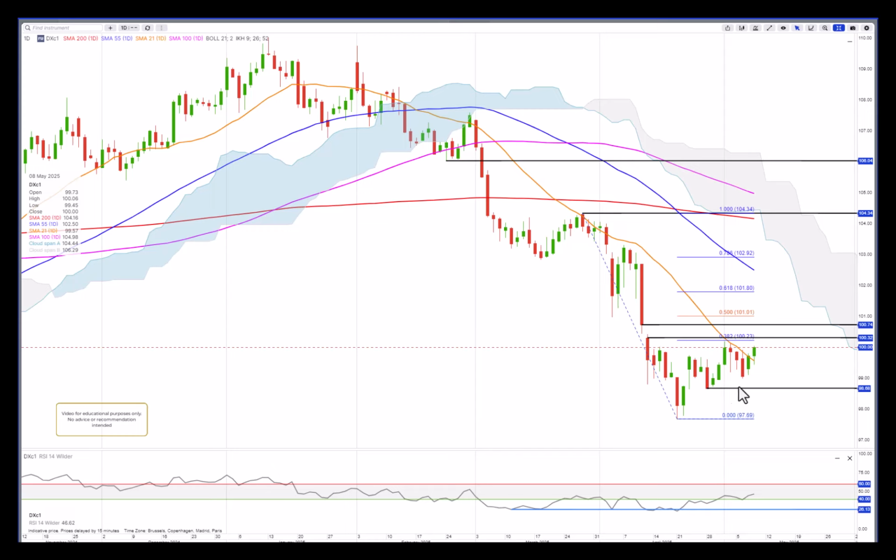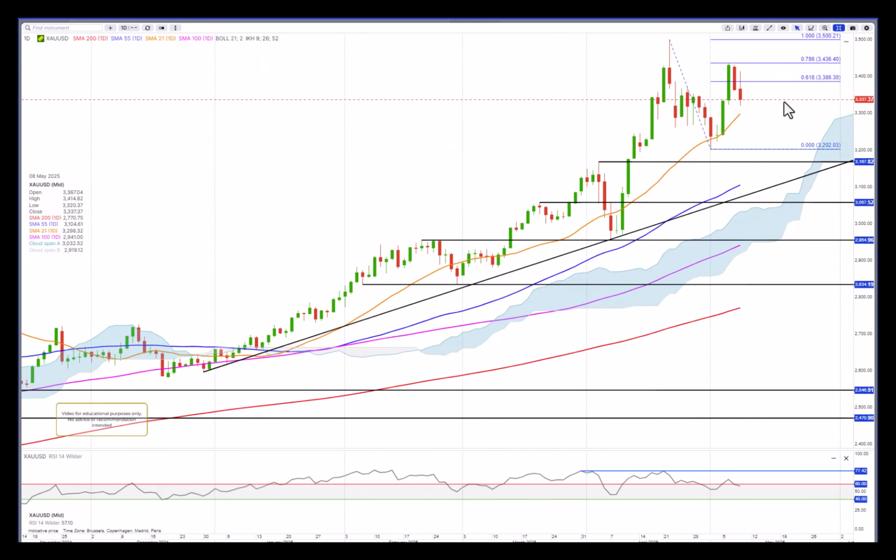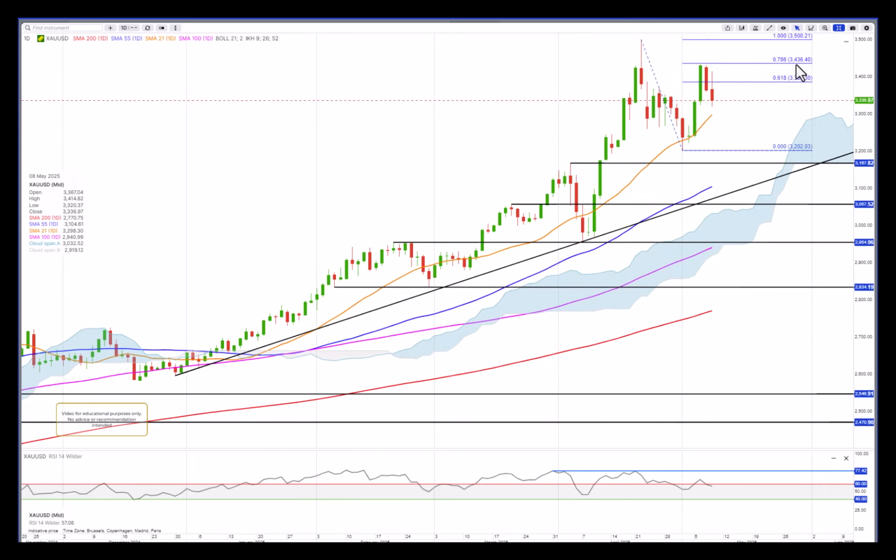Could test the 100.32, and then maybe the gap here will be under pressure, or try to be closed. If it does that, closes above, well, then I think we'll see it towards 101.80. Gold has really been hammered after it reached the 786 retracement at 3,436. Really a setback there.